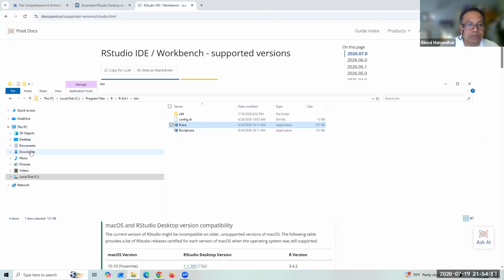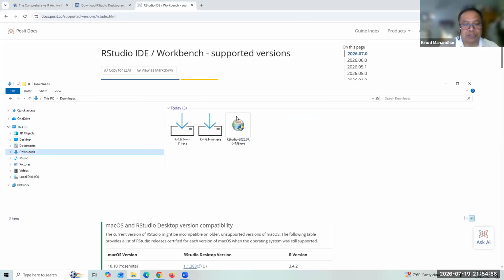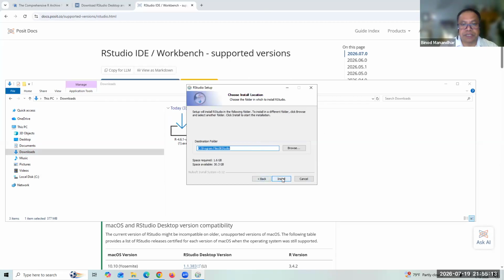Now after R, you will install RStudio. Now RStudio, I also downloaded here. Now double click this one here, RStudio. Double click here and yes. Next. RStudio is now installing here.